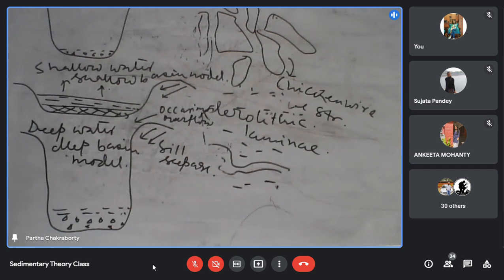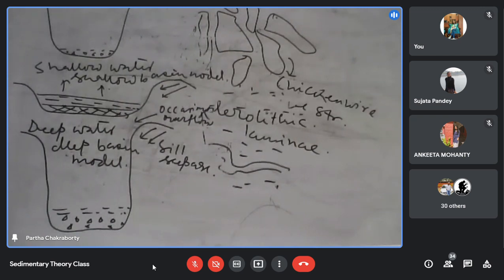So, as I discussed with you, there was a debate between the shallow water model and the deep water model. Now, what are the problems? If I believe in the shallow water, then I cannot explain the laterally extensive laminated evaporite, number one.